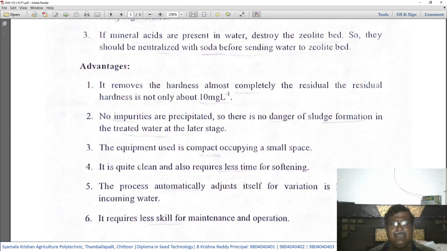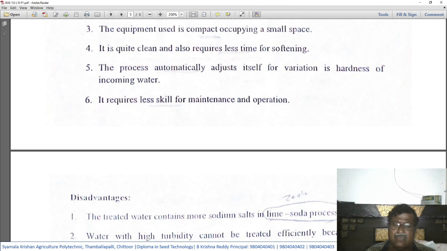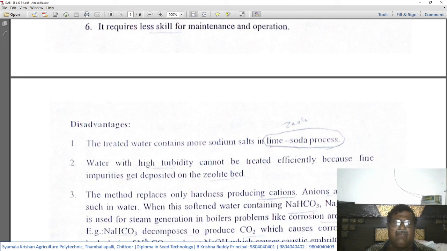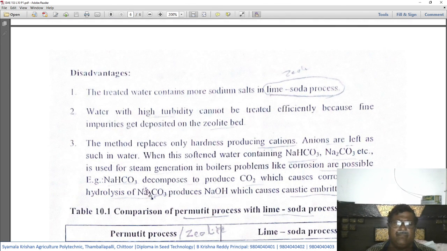That means the process is automatic. And number six, it requires less skill for maintenance and operation. So this zeolite method is automatic and there is not much complication. So less skill is required even to maintain this type of equipment and machinery. In spite of all these, there are bound to be certain disadvantages also.